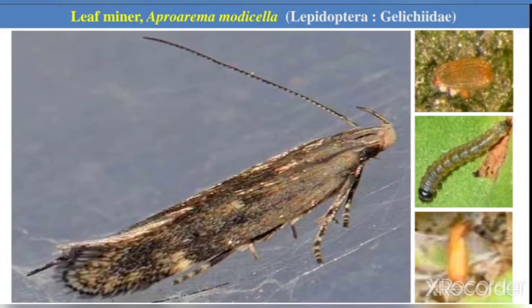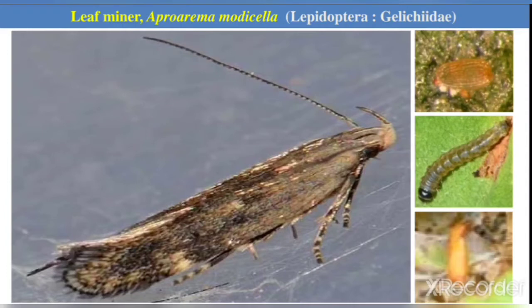The adult moth is dark brown to grayish brown in color, with a white spot on the front wings. You can see the adult female lay eggs on the tender leaves. On hatching, the neonate larva mines into the epidermis of the leaf, and they feed within.